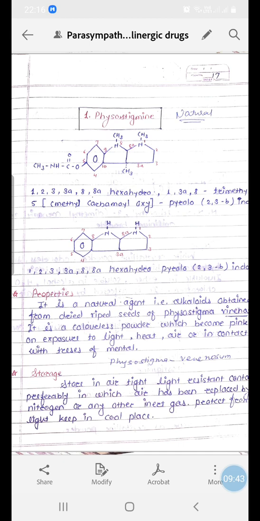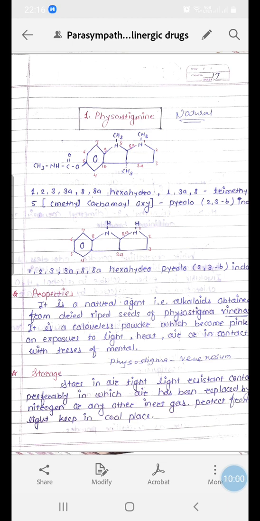So this is a natural alkaloid which can be used as a parasympathomimetic agent. Now, the structure of this physostigmine is displayed on your screen.